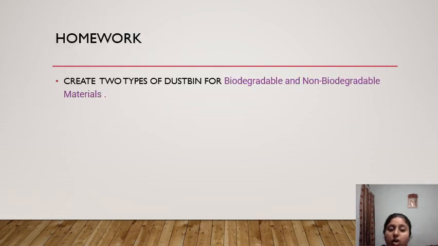So now here is homework in front of you. Create two types of dustbin for biodegradable and non-biodegradable materials. Yes, at your home, this is one activity. You go at your home, then what you do first, you take two containers and make a dustbin, and write biodegradable on one bucket and non-biodegradable on the other, and put everything according to it.